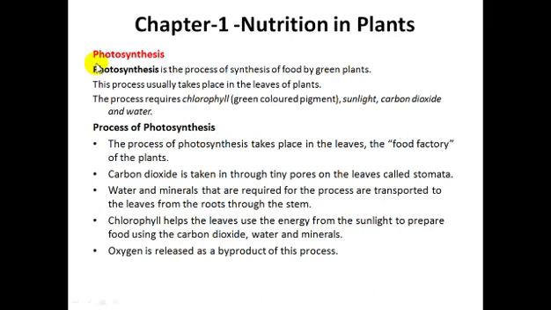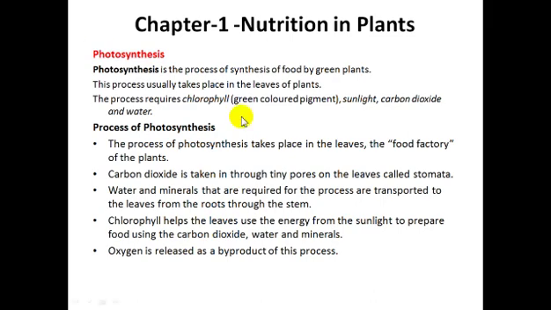This process usually takes place in the leaves of the plant. Where does photosynthesis take place? Yes, in the leaves. Why in the leaves? Because a leaf is also made up of cells, and there chloroplast is present, and in chloroplast there is chlorophyll, and chlorophyll only helps plants to carry out the photosynthesis process.